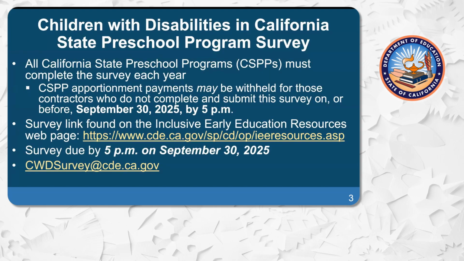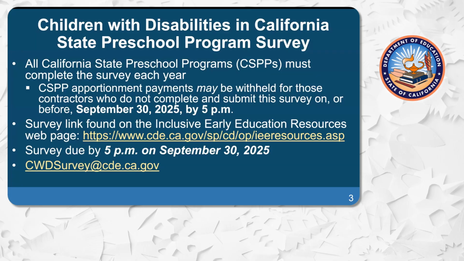Before we get into the specifics of the survey, let's provide a little background regarding the survey. All California State Preschool Programs, or CSPPs, must complete the annual Children with Disabilities, or CWD, survey each year. Programs that completed the survey last year must complete the survey again this year, and each following year for the prior year's fiscal enrollment information. As stated in the listserv that you all received regarding the survey, CSPP apportionment payments may be withheld for those contractors who do not complete and submit the survey on or before September 30th, 2025 by 5 p.m.